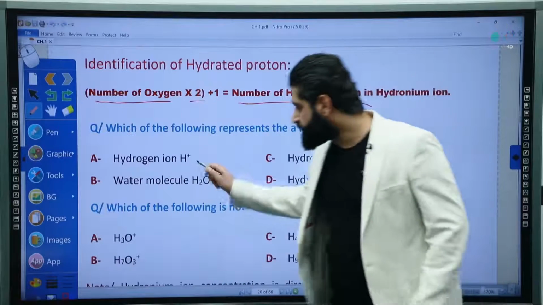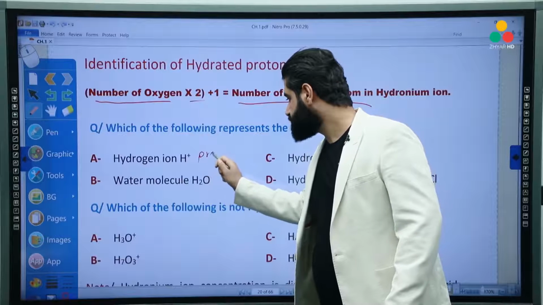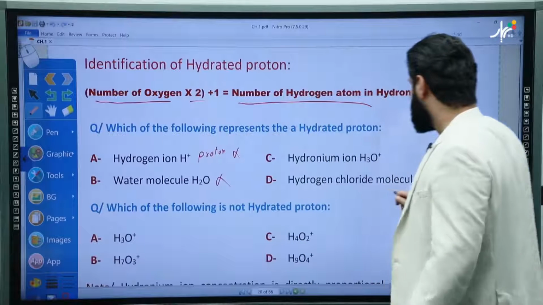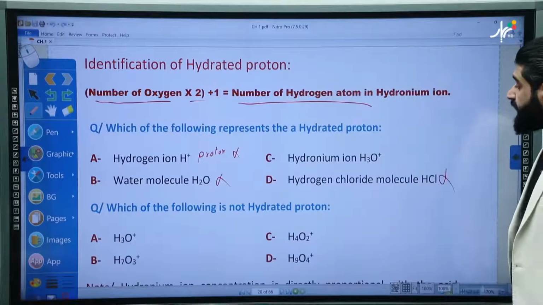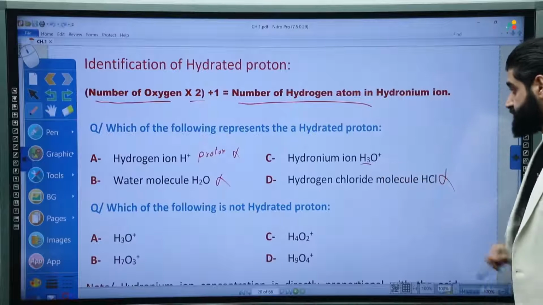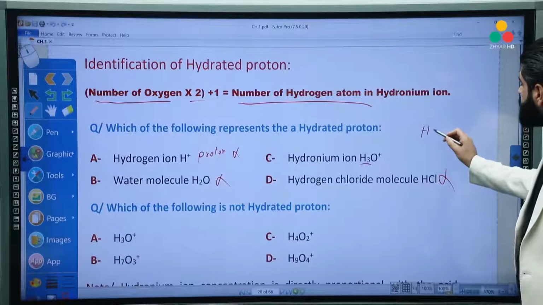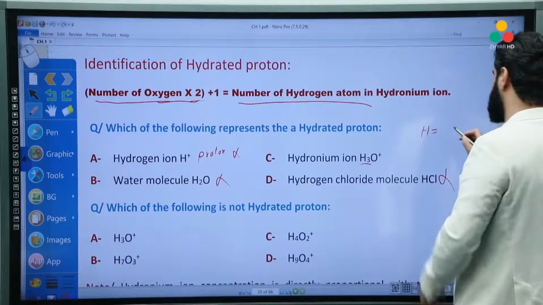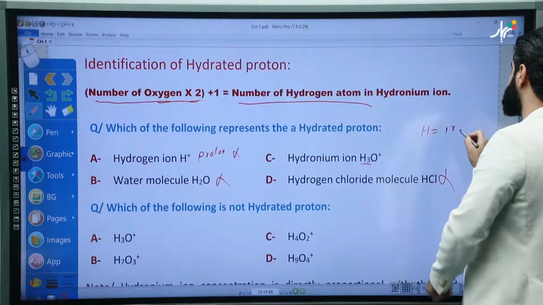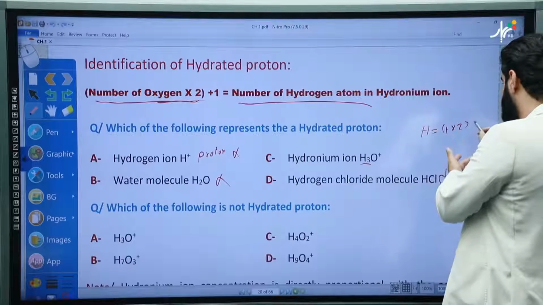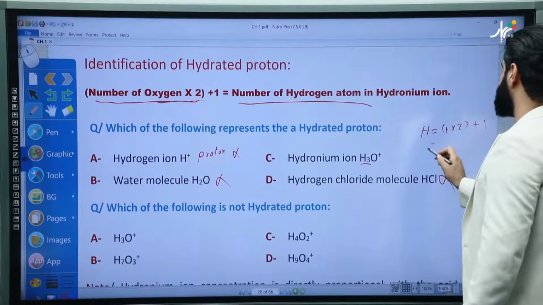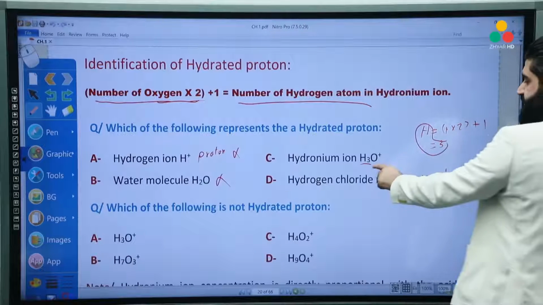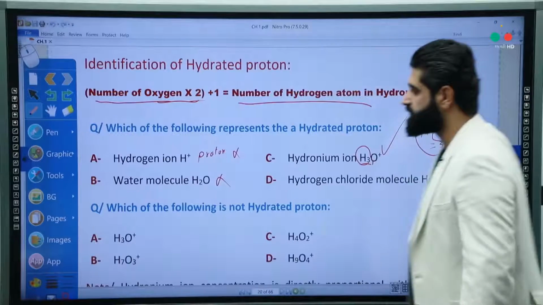Let's see. Hydrogen, first of all, no, it's only proton. It's not hydrated proton. Water molecule, no. Hydrogen chloride, no. And this one, H3O plus, has 3 hydrogens. Look, let's calculate. Hydrogen equals 2 times the number of oxygen. How many oxygen do you have here? 1. So 1 times 2, plus 1, equals 3. That means it must have 3 hydrogens. Yes, it has 3 hydrogens. It's hydrated proton. It's the right answer.